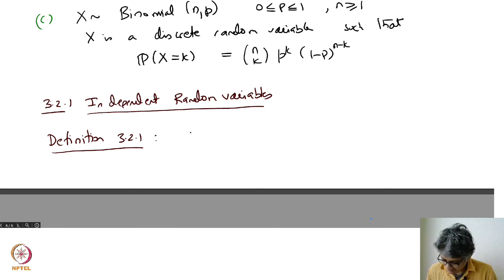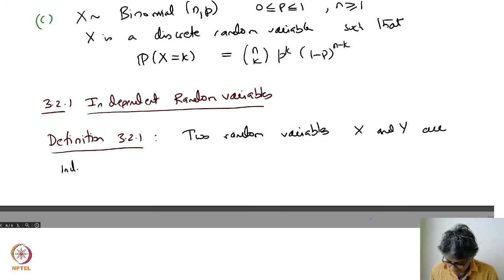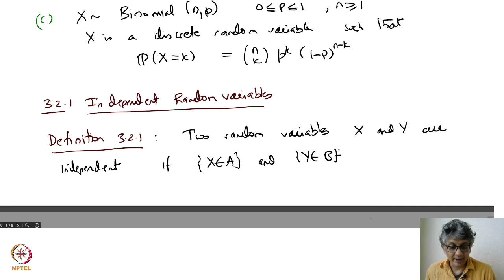Two random variables X and Y are independent. So there are two functions now. When do you say they're independent? What you do is you look at all possible combinations. X and Y are independent if the event X in A and the event Y in B are independent